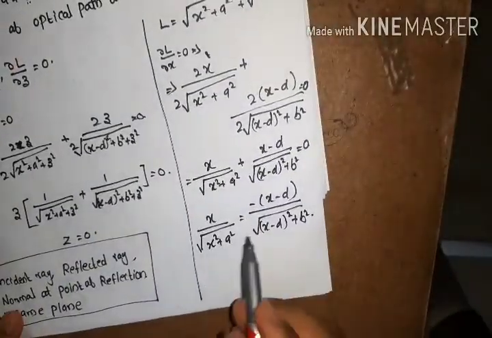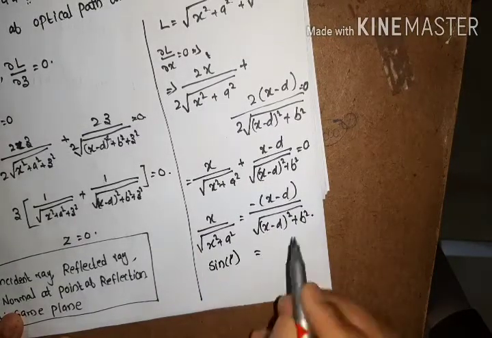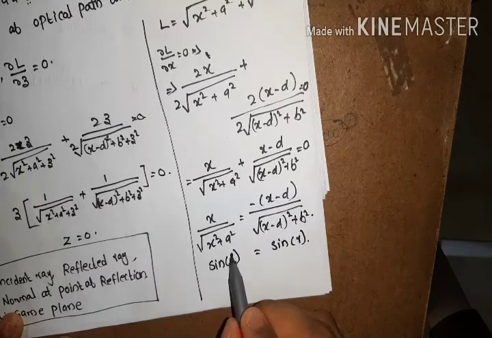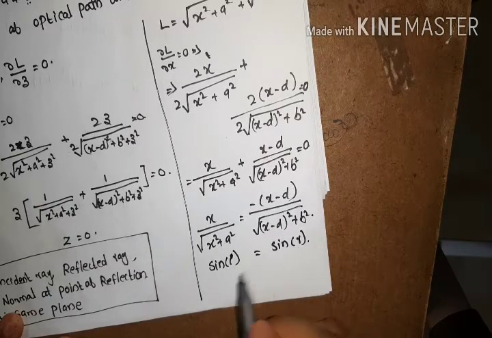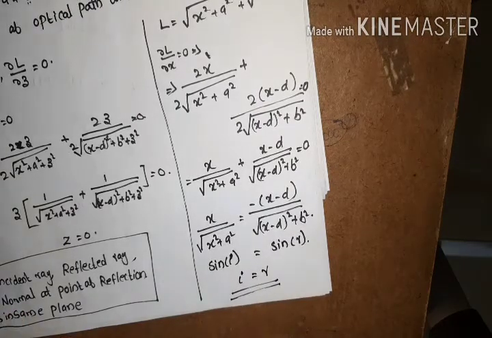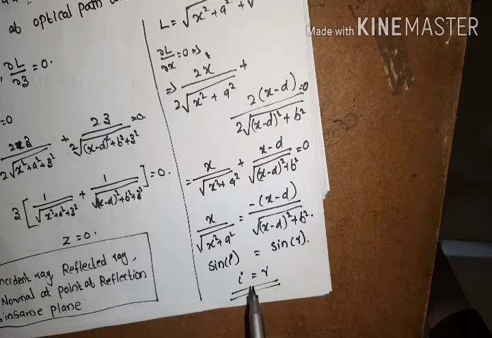That means from here we can write that this is sine of I and this is sine of r. That means sine of angle I is equal to sine of angle r, that means I is equal to r. It is the second law of reflection. So from here we have successfully described the laws of reflection, the two laws of reflection, on the basis of